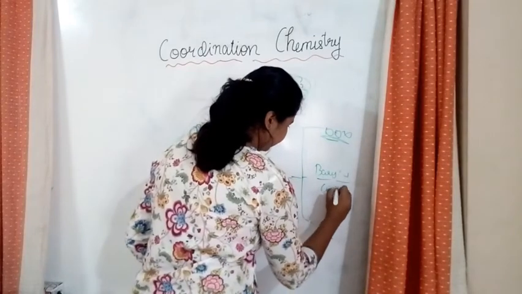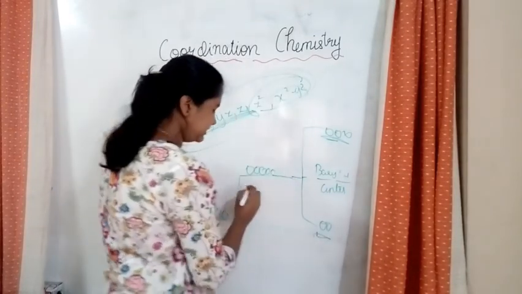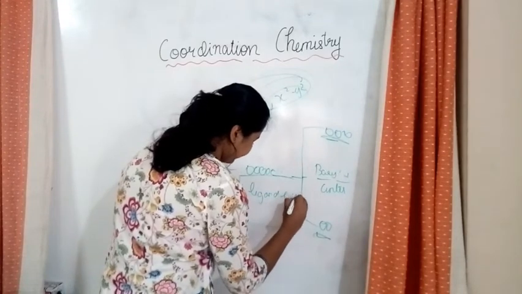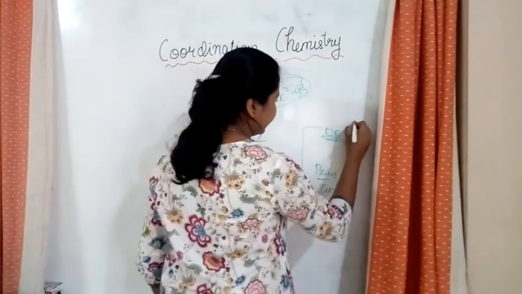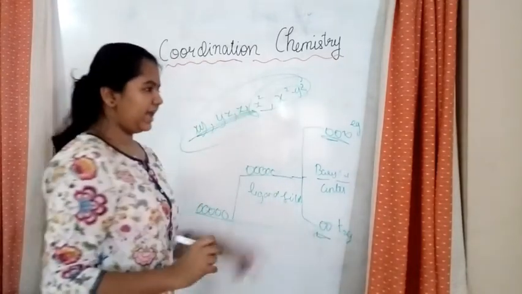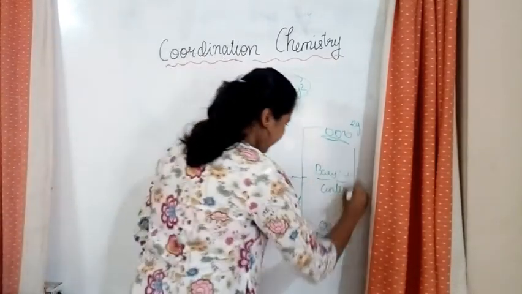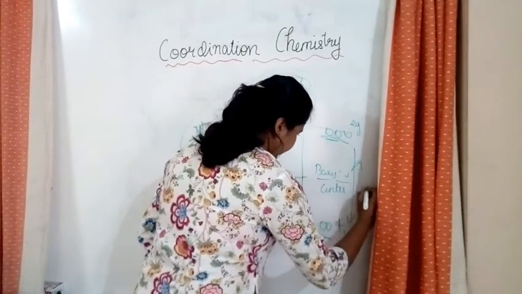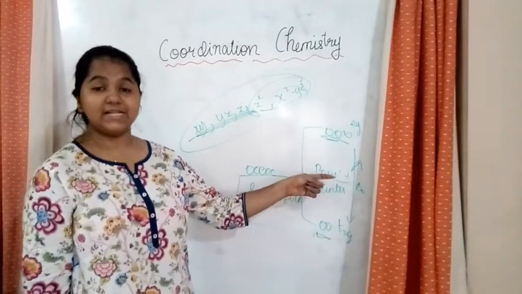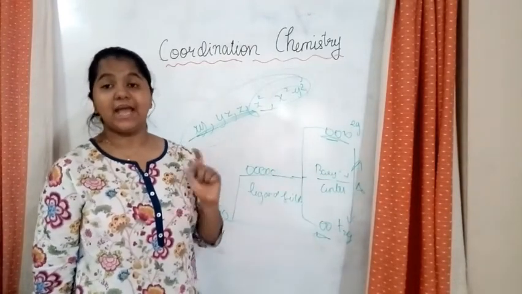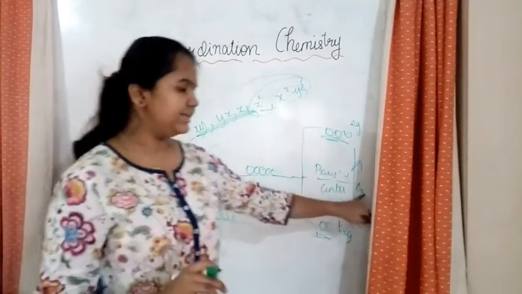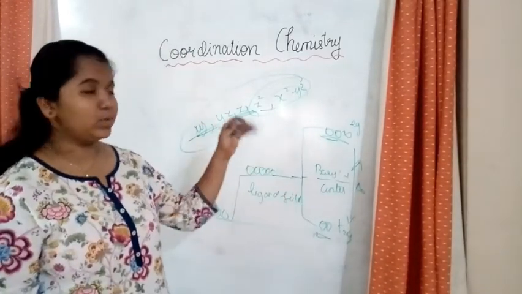Barycenter. And over here, what is this? This is the ligand field, when it is in the ligand field. And we mark this as EG and over here is T2G. Okay, and this difference between them is marked as delta O, because I told you crystal field splitting energy is delta O when we are talking about octahedral.